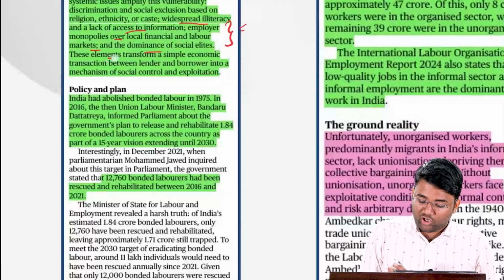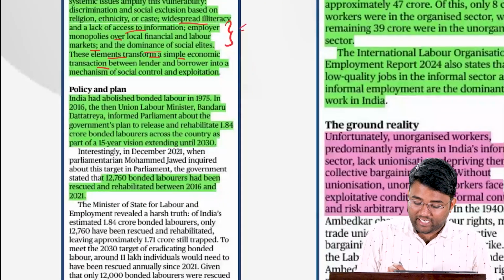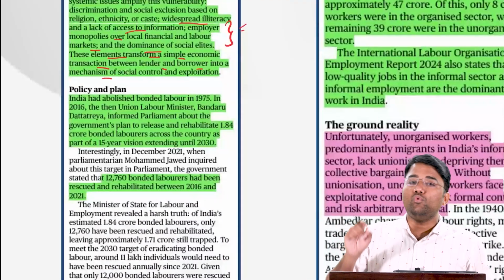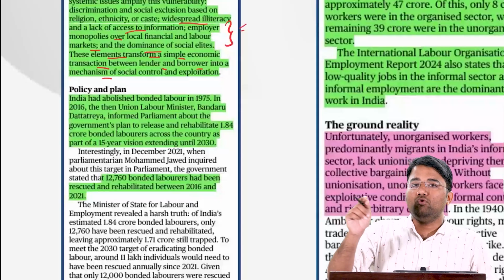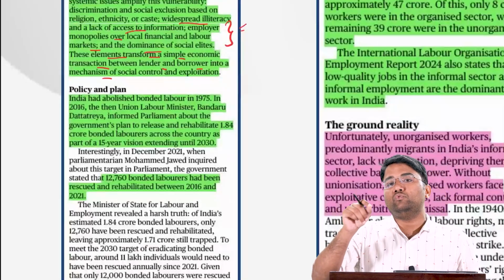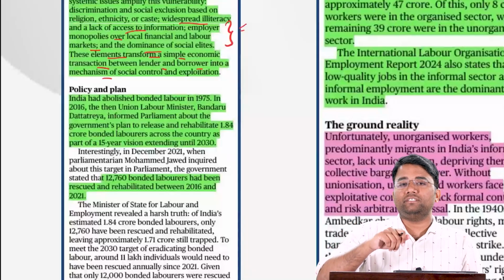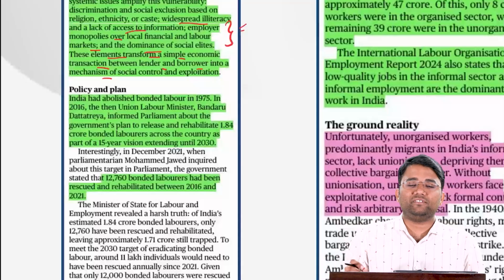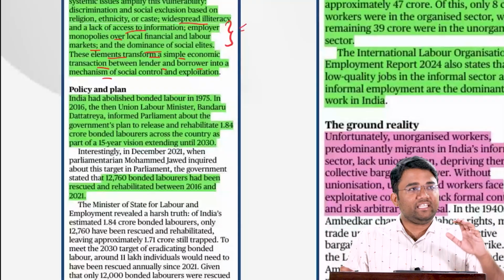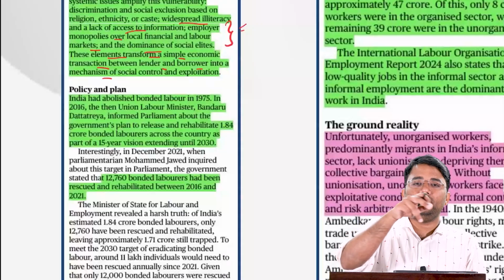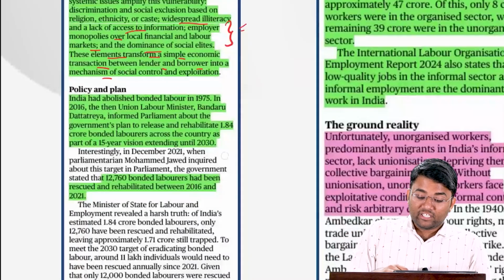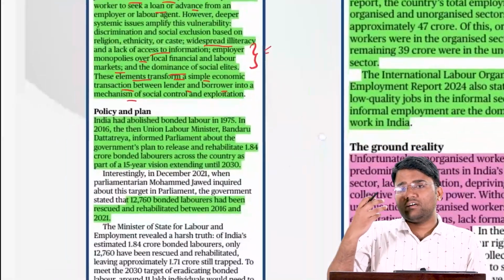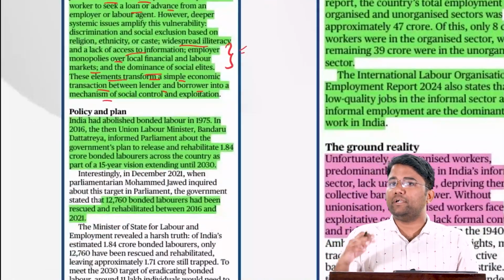And these elements transform a simple economic transaction between lender and borrower into a mechanism of social control and exploitation. The person who has extended the loan, or the employer, will be the sole person determining the work of the person as well as the life of the person and various other social factors related to that person, whether he can go outside or not, whether he can visit his or her home or not. All will be decided by the employer, because in a way, de facto, he is the bonded laborer of that person, because he has taken a loan, or his bargaining capacity is not that good as compared to other persons.